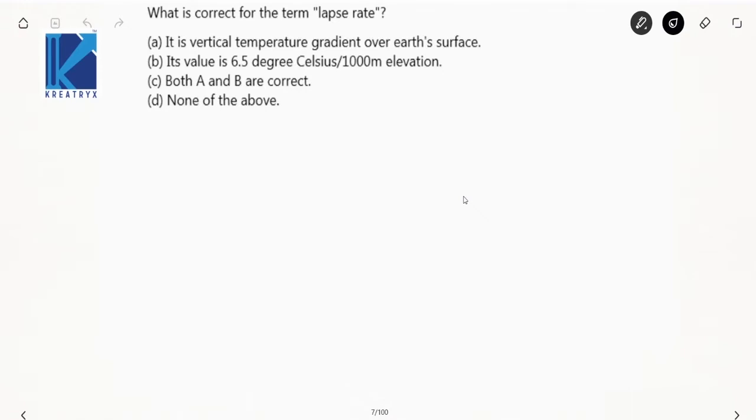Second point, its value is 6.5 degrees Celsius per 1000 meter elevation. Yes, it is. Now this is the clear-cut explanation of lapse rate, these two statements. So your answer is C. The basic definition itself is given in the question. Now focus on this. As I said earlier, your questions will be on pure basics.